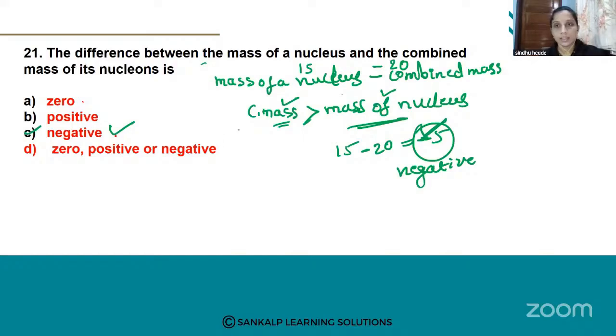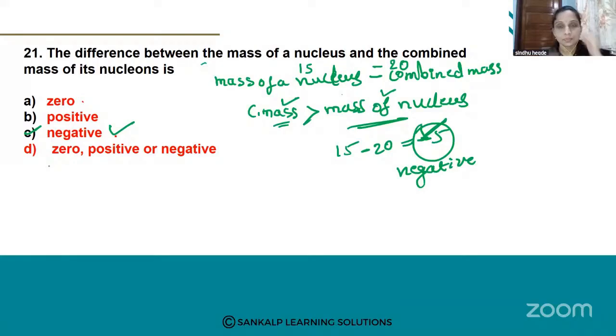Got it clear? Combined mass is always greater than the mass of the nucleus. Okay, this is the concept. That's why here, the difference between the mass of the nucleus and the combined mass, the combined mass is subtracted from the mass of the nucleus. So it will definitely come out negative. So that's why here option C is correct.